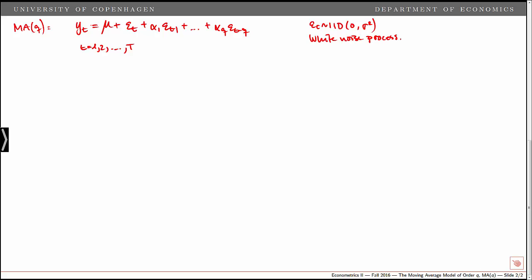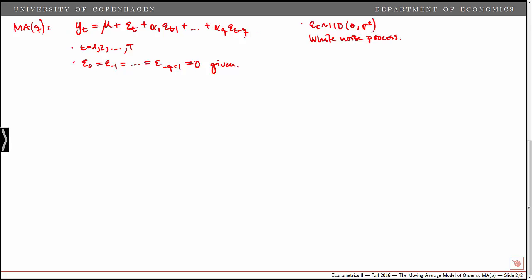For the process y_t, note that if we are initializing y at t equal to 1, we need to know the value of the past shocks. So in addition to t equal 1 to T and the assumption about the epsilons, we need to make the assumption that the values of epsilon_0, epsilon_{-1}, all the way down to epsilon_{-q+1}, are given, meaning that we condition on them, we treat them as observed, and usually we simply set these values to 0.